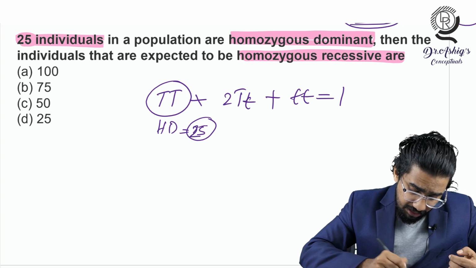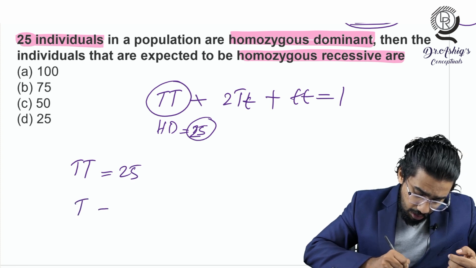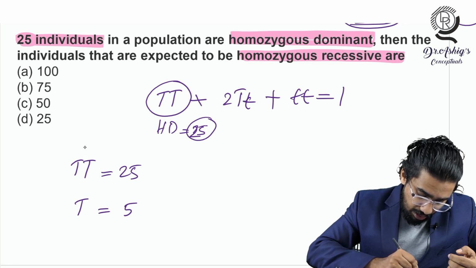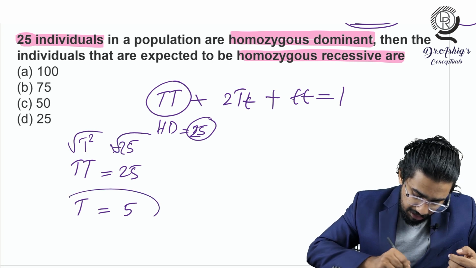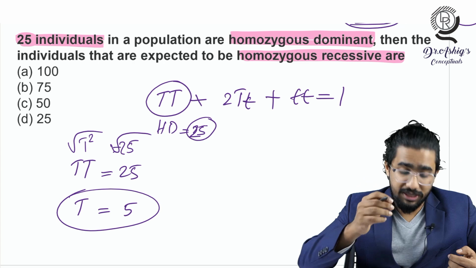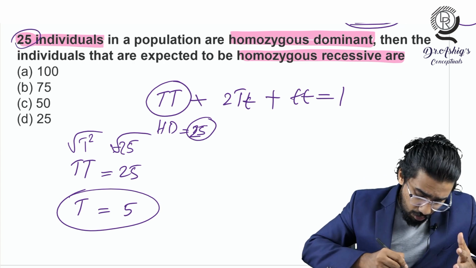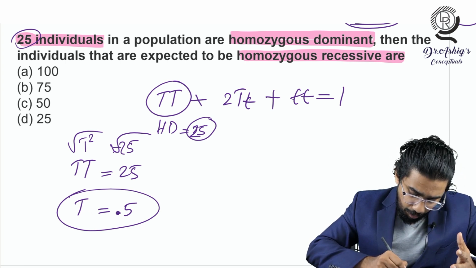So if it is given 25, you have to see that capital T squared is equal to 25. So what will be the value of T there? You have to understand that it will be equal to 5, because this is T squared. They have given T squared equal to 25. So how to find T? You have to take the root, and T will be 5 there. Here this T you have to convert into the frequency level. So the frequency will become 0.5 there.